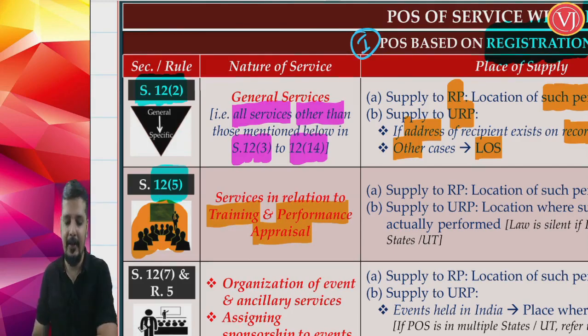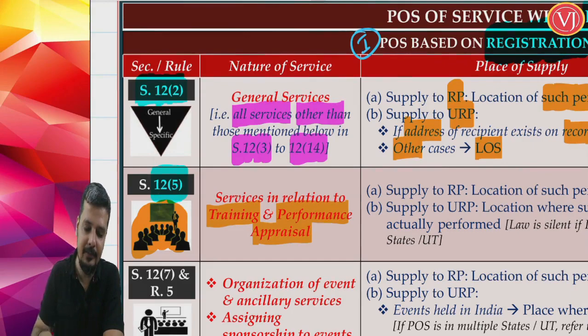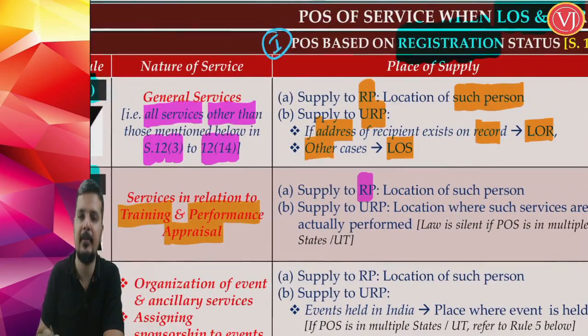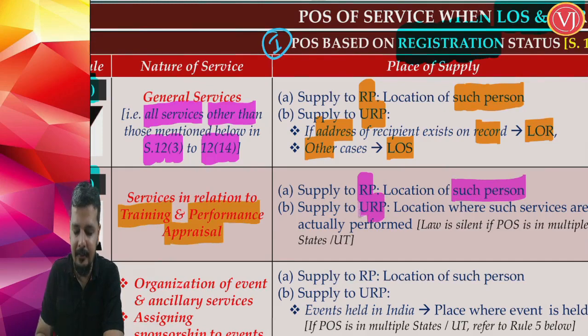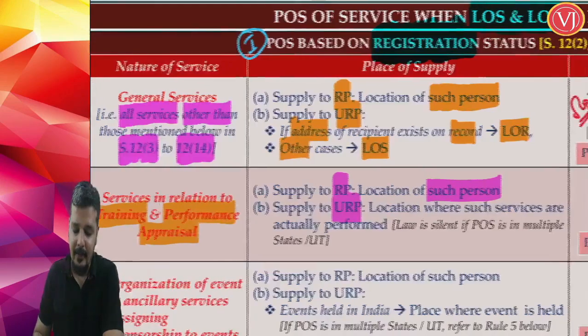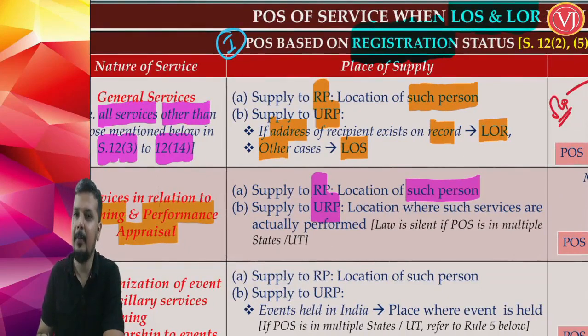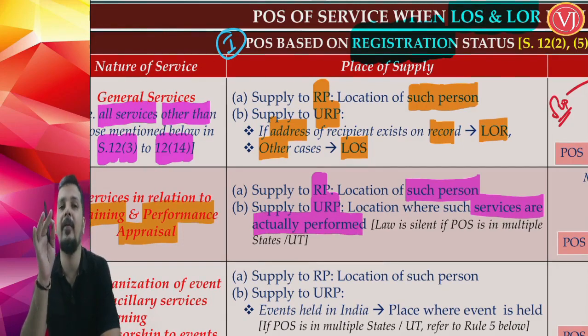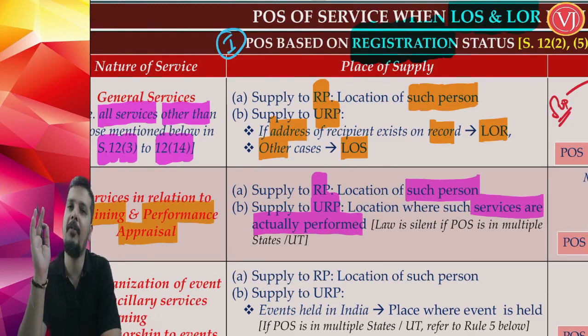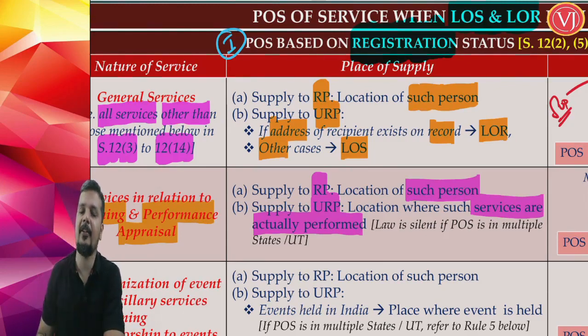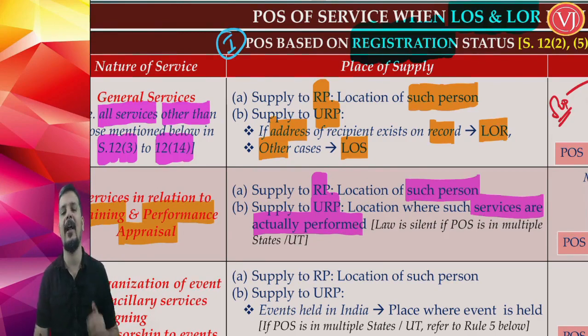In that scenario, friends, if supply is to a registered person, the answer is quite simple. Registered recipient means the answer is quite simple. Place of supply is equal to the location of such registered recipient. If the recipient is unregistered, then place of supply is equal to the location where such services are actually performed. That is the performance place, the place where the service or training or performance appraisal is done. Performance based services, location of performance. So location where such services are actually performed means the location of that performance or that training.